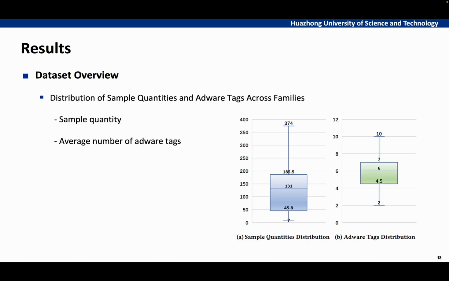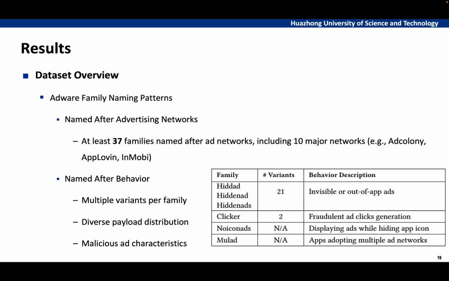The 118 Adware families in our dataset are each characterized by 2 key metrics: the sample quantities and the average number of Adware tags. Figure 1 presents a box plot illustrating the distribution of sample quantities across Adware families, and Figure 2 presents the distribution of average Adware tag numbers across families. Our findings on Adware family naming patterns revealed 2 distinct categories.